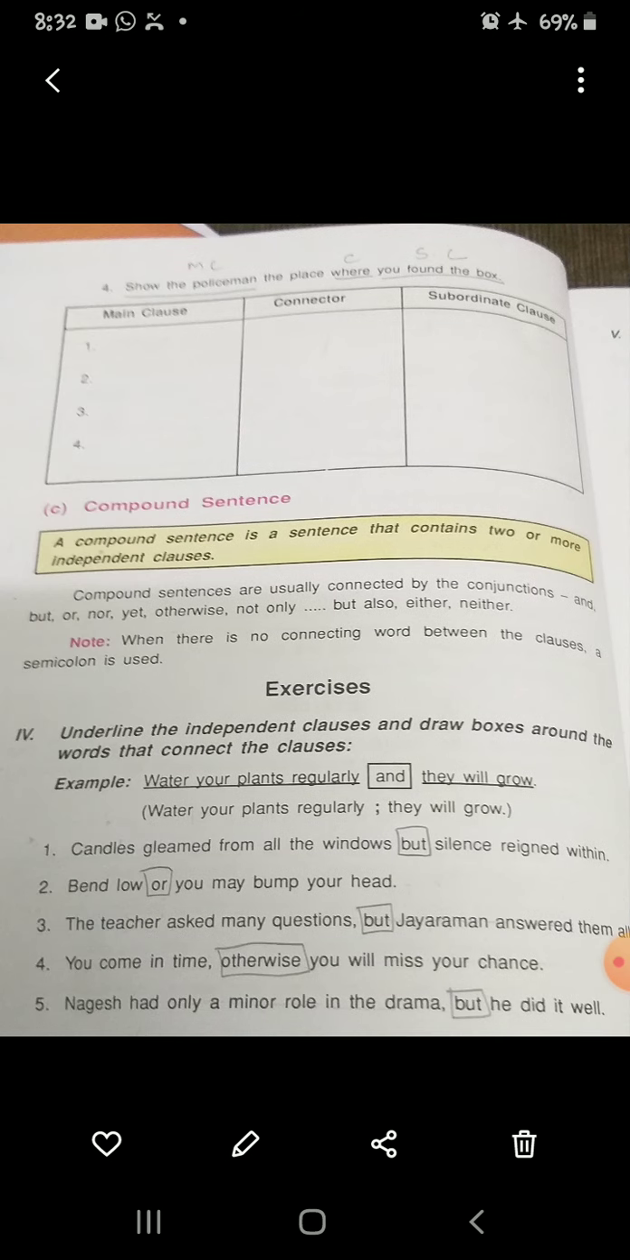And here the fourth one is given. Show the policeman where you found the box. So show the policeman is the main clause, and where is the connector. You found the box is a subordinate clause.